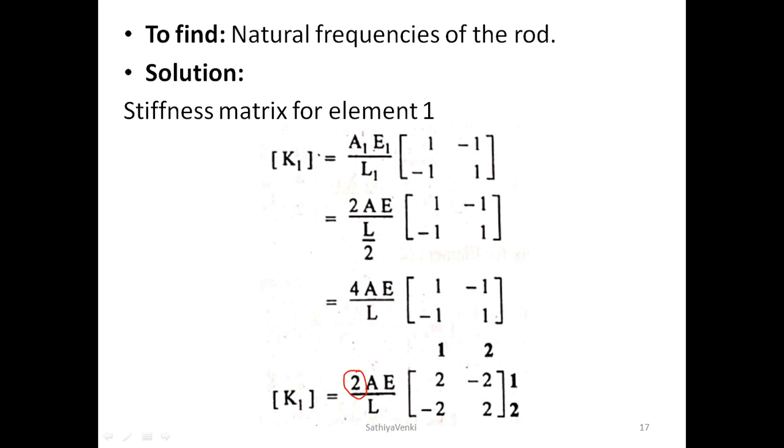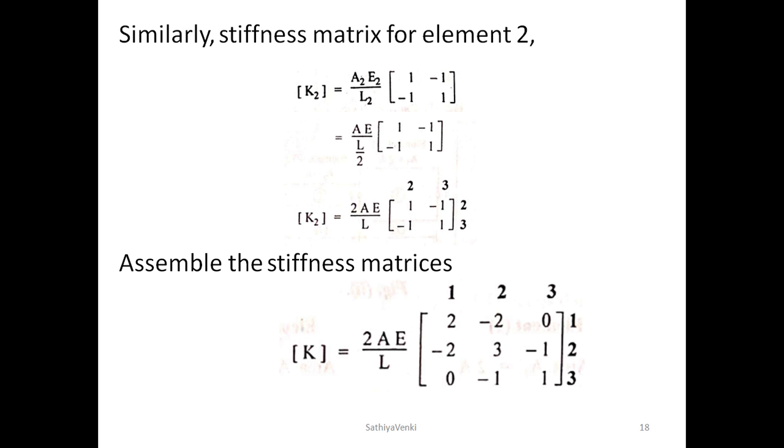Now, a very important thing especially for vibration: we additionally have to keep another important matrix, the mass matrix, for the bar element. The mass matrix for element 1, m1, is equal to rho A L by 6, that is rho1 A1 L1 by 6 into [2 1; 1 2]. As usual we apply all those values: rho1 is replaced by rho, A1 by 2A, and L1 by L by 2, because these three values are already given. We get m1 is equal to rho A L by 12 into [4 2; 2 4].